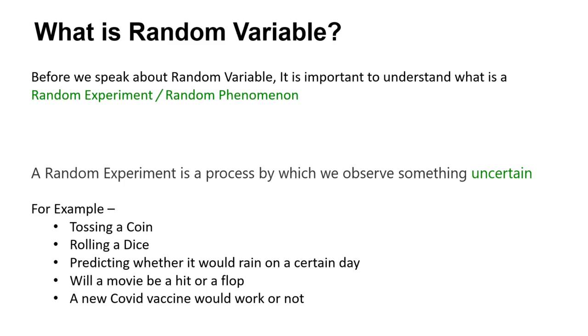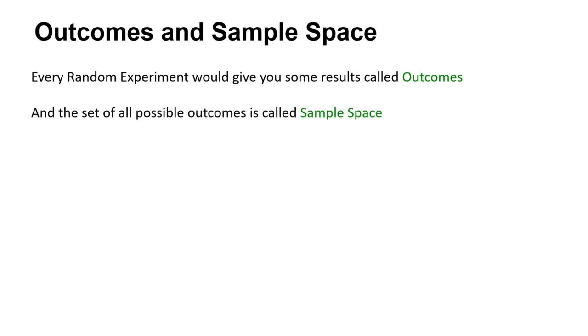A new COVID vaccine, will it work or not? So it's also a random experiment, right? So all these experiments where an uncertainty is involved, it is called a random experiment, right? So for any random experiment, there would be some certain results that is called outcomes, and the set of all those outcomes is called a sample space, right?